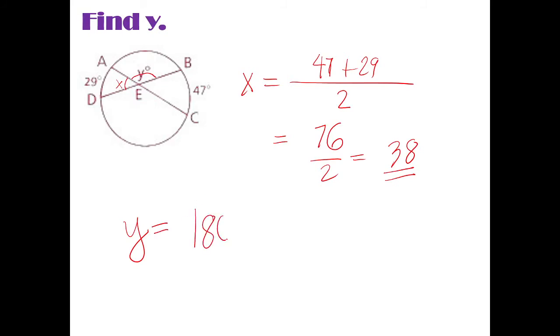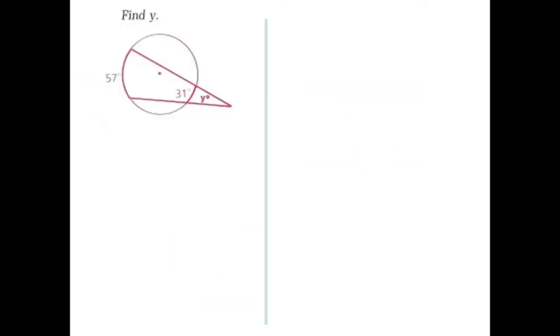Okay, you will be having 180 minus 38. Take note, this is a straight line, and a straight line has a 180-degree measure. If you subtract 38 from 180, then that is the measure of your y. So what is 180 minus 38? There you go. The y is simply 142 degrees. Okay? Let's have more examples.